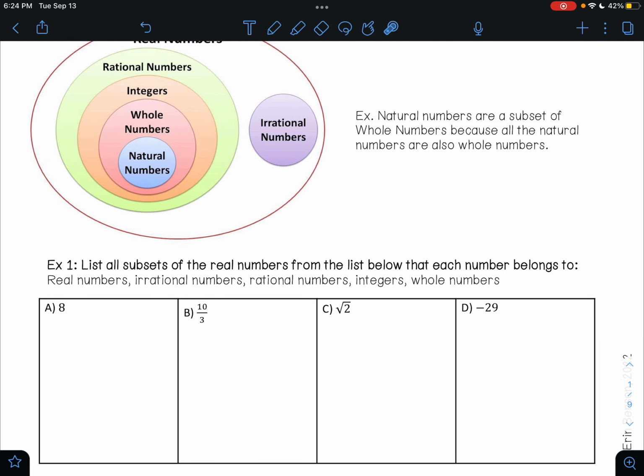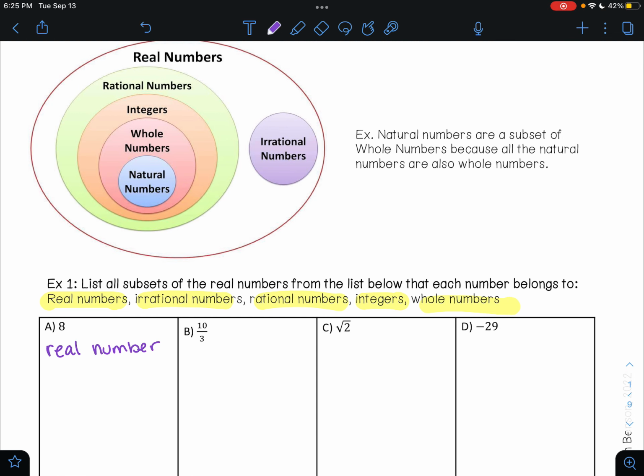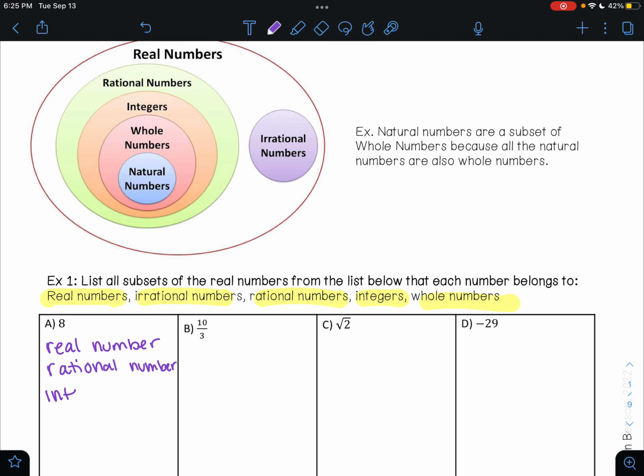Down here it says list all subsets of real numbers from the list below that each number belongs to. So we are choosing between real numbers, irrational numbers, rational numbers, integers, and whole numbers. So we want to list all the different subsets that 8 is. Well, 8 is a real number. 8 is not an irrational number. It is a rational number because I could write 8 as a fraction. It is an integer, and it is a whole number.